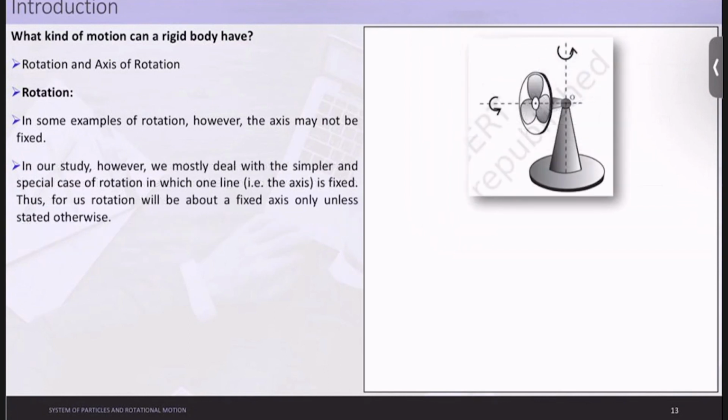Let us understand one more. If you see an oscillating fan, these are generally in all homes. There is a button here so that you can utilize the motion in this way. Let's say it's a sway motion. So let's say it's moving this way, that is going this way.